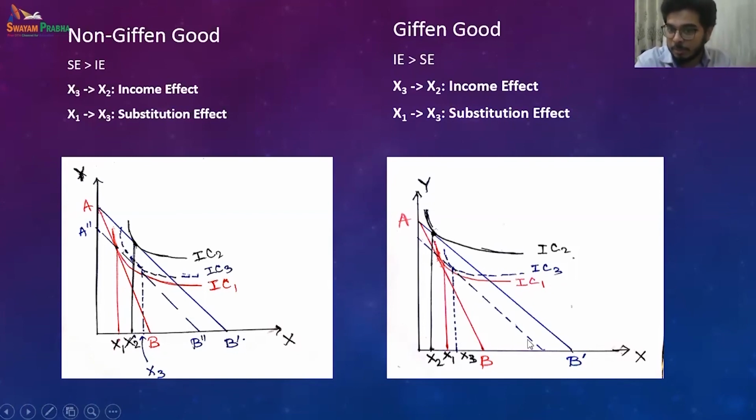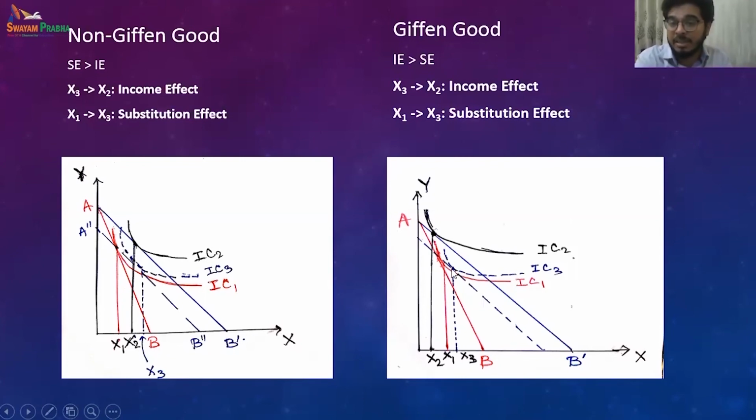The parallel dotted budget line, A'' B'', is shifting while keeping the same combination of products. When it has shifted inward, they are consuming the same commodity bundle, and over here they are trying to find a new equilibrium. So this is nothing but the substitution effect, x1 to x3.